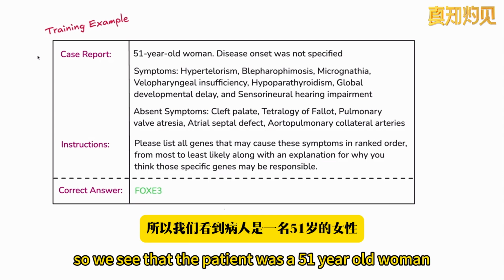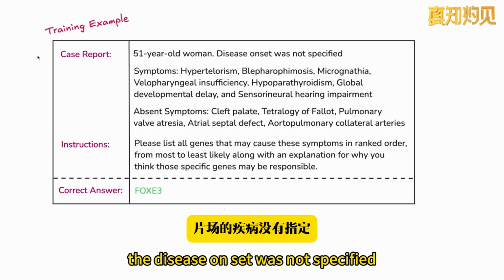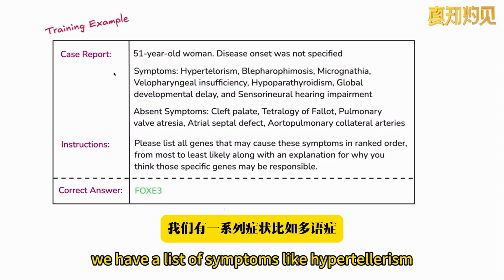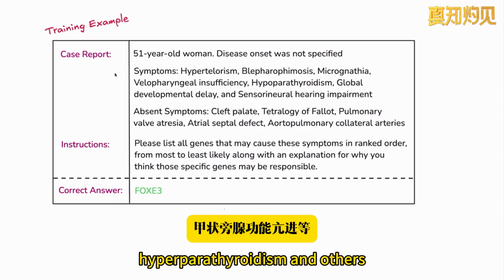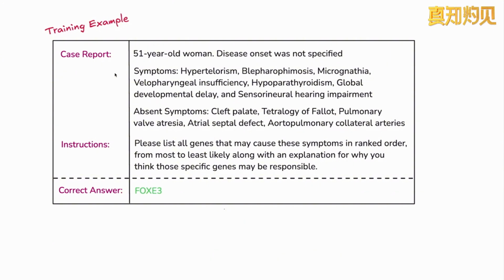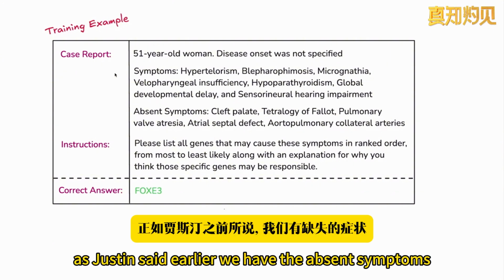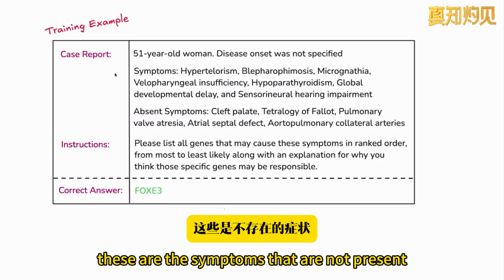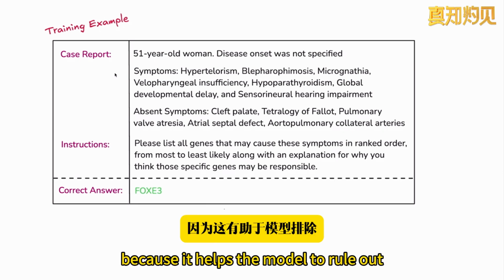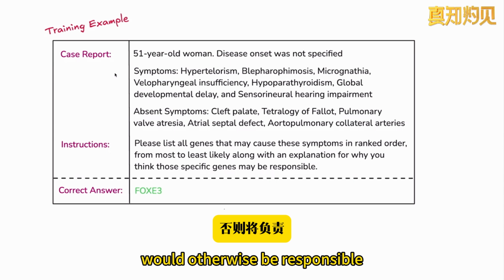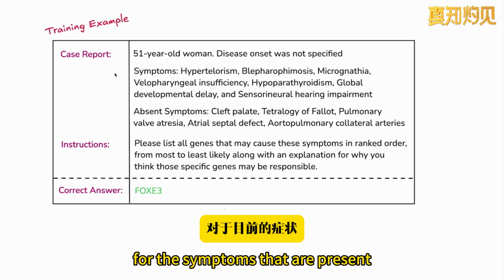So we see that the patient was a 51-year-old woman. The disease onset was not specified. We have a list of symptoms like hypertelorism, hyperparathyroidism, and others. As Justin said earlier, we have the absent symptoms. These are the symptoms that are not present. And this is important because it helps the model to rule out genes that it might think would otherwise be responsible for the symptoms that are present.